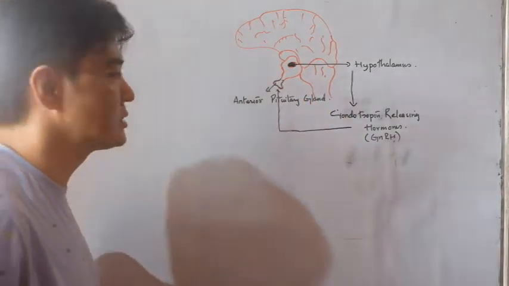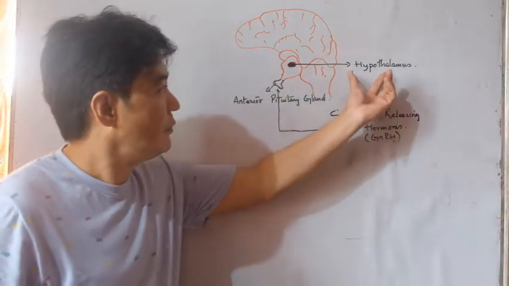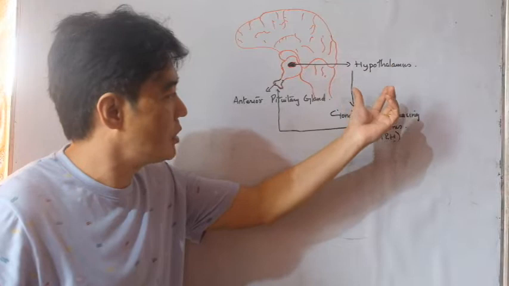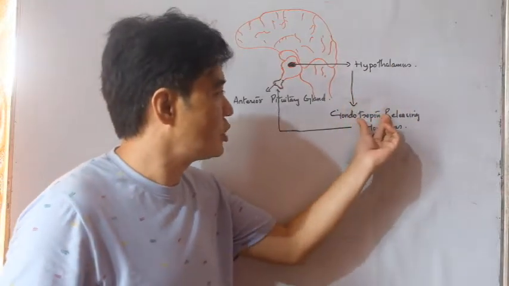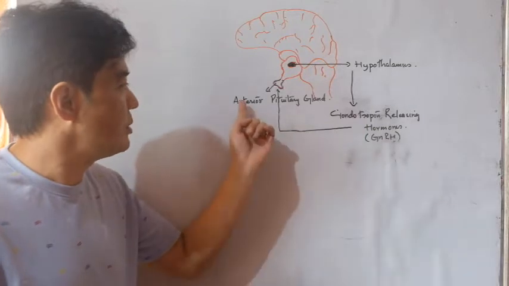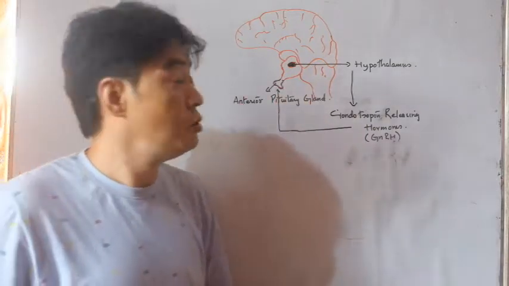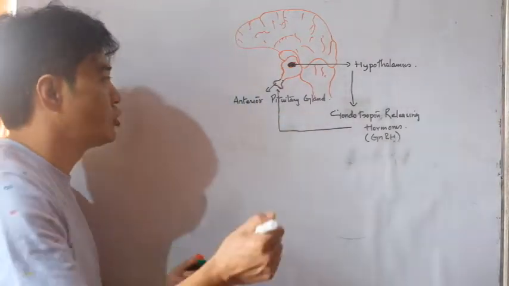So here you can see, first the hypothalamus releases the hormone, gonadotropin releasing hormone. It activates or stimulates the anterior pituitary gland to release the tropin hormone.